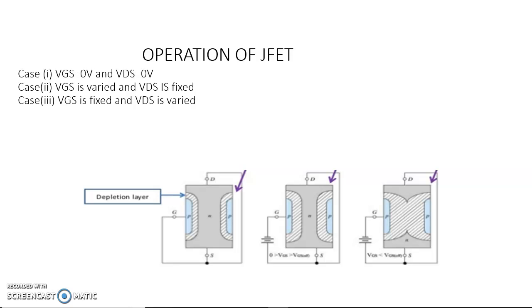At one value of VGS, the two depletion layers touch each other. There is no channel, there is no electron movement. The net result is the ideal drain current becomes 0 milliamps. This required gate to source voltage to totally deplete the channel is called the pinch off voltage. It is denoted by Vp.